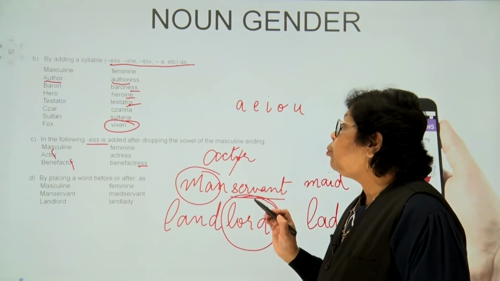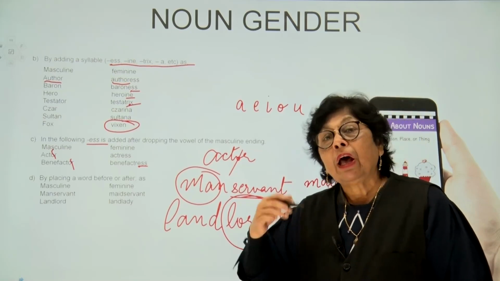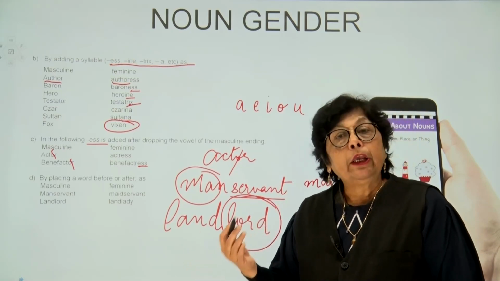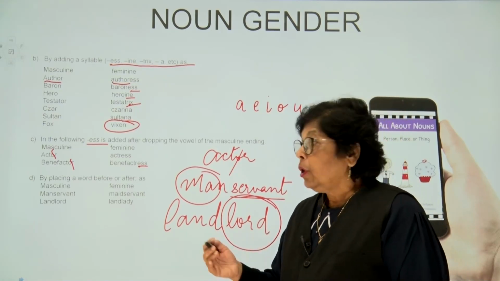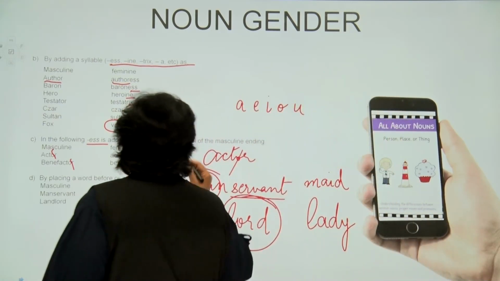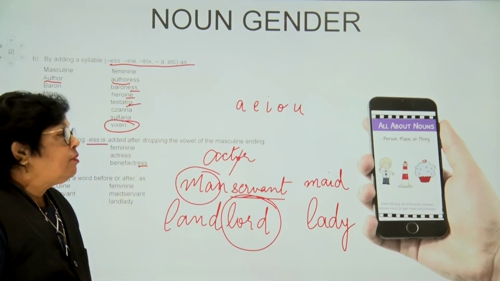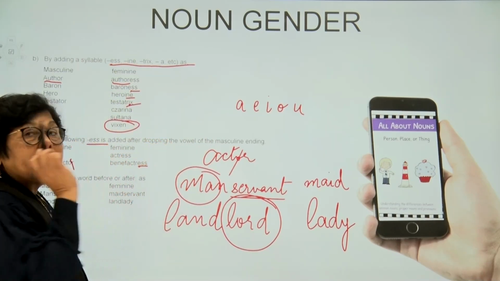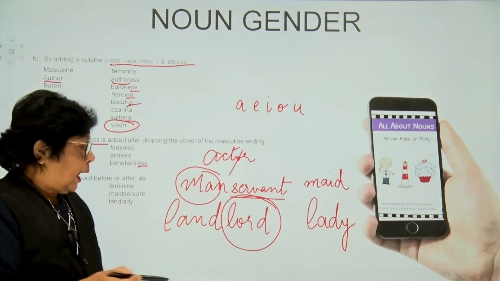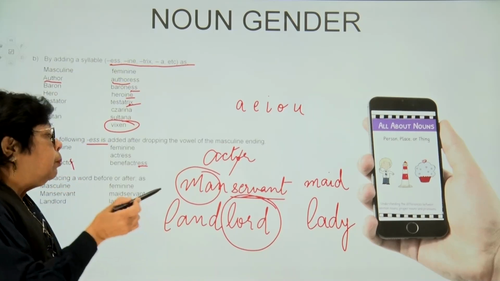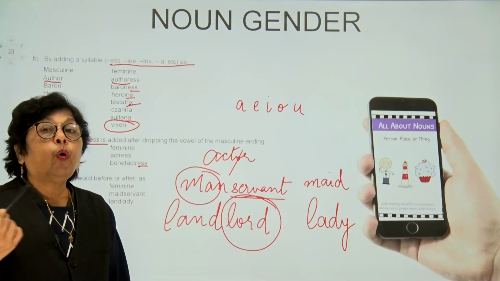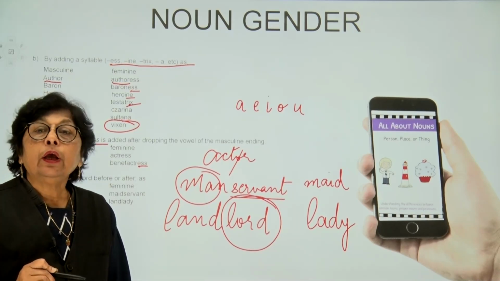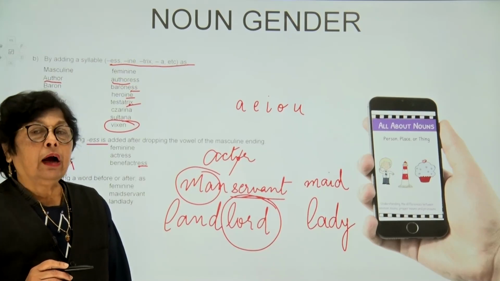So sometimes we can also change masculine to feminine by using different rules and regulations. So children, here you have by adding ESS, then we have by dropping the vowel, and the third one we have placing a word before or after, or rather changing the word before or after.